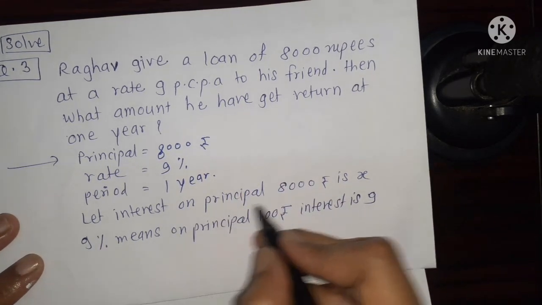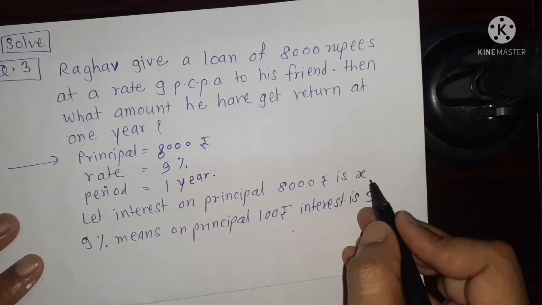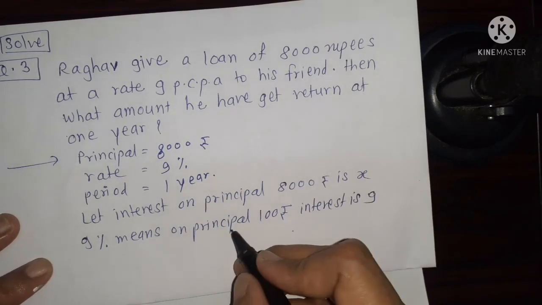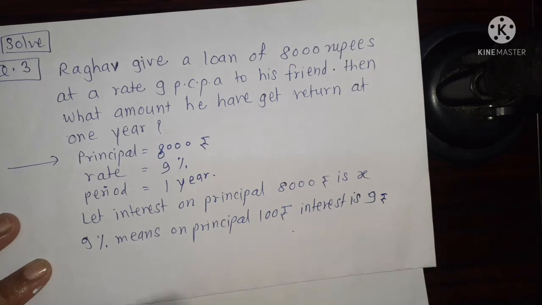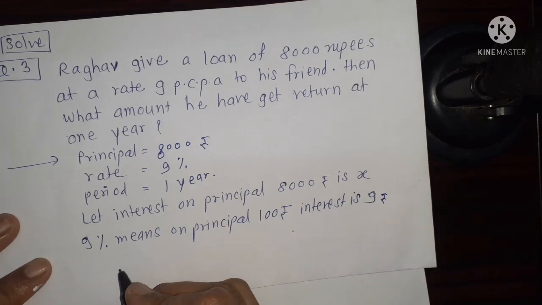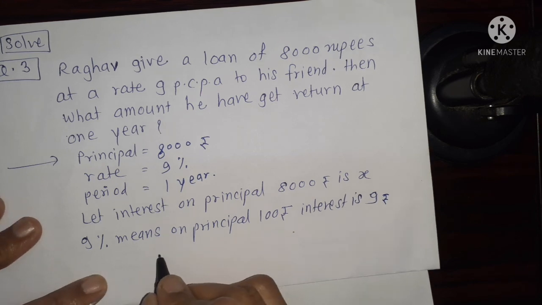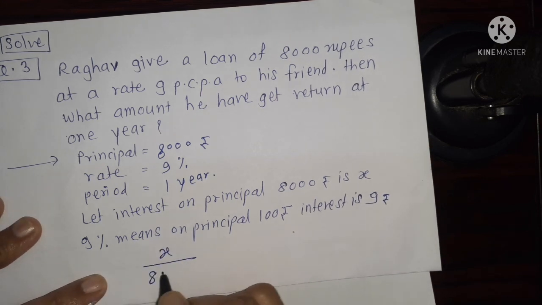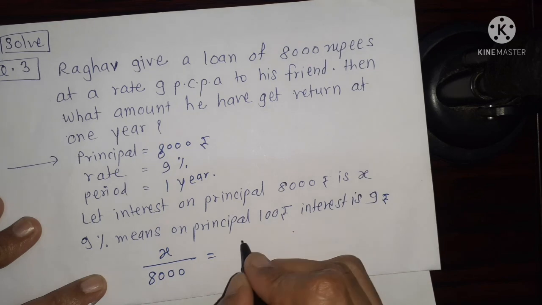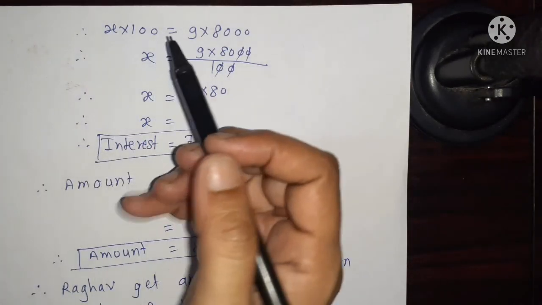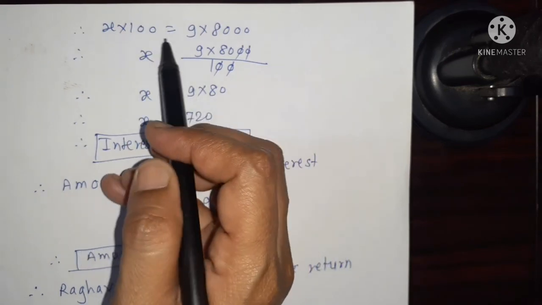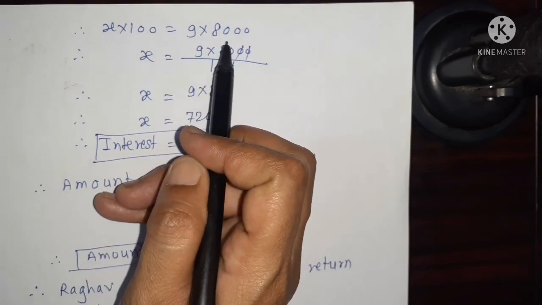Let interest on principal 8,000 rupees be X. 9% means on principal 100 rupees, interest is 9 rupees. We find the ratio of interest to principal in two forms. X upon 8000 is equal to 9 upon 100. We obtain an equation by cross multiplication. X multiply 100 is equal to 9 multiply 8000.